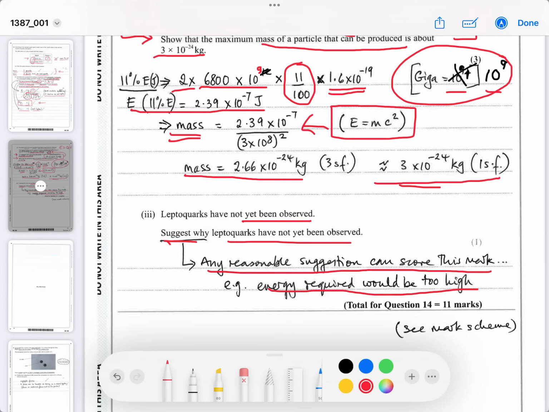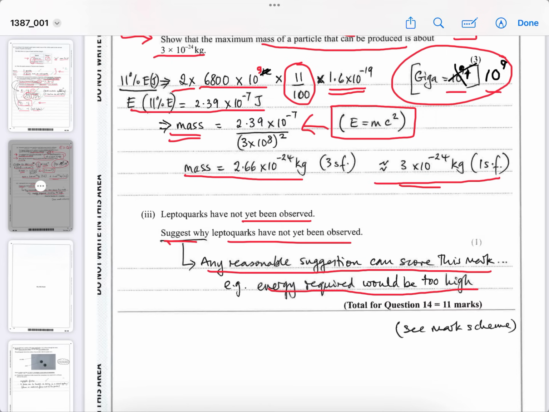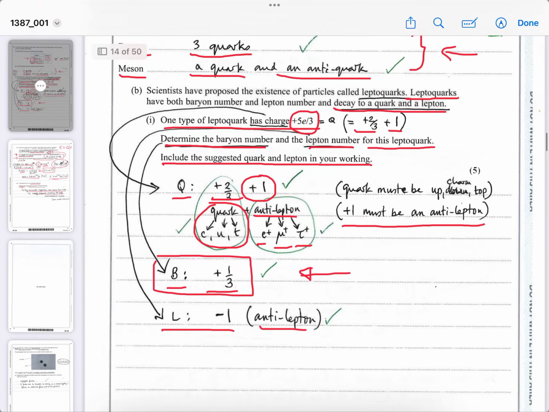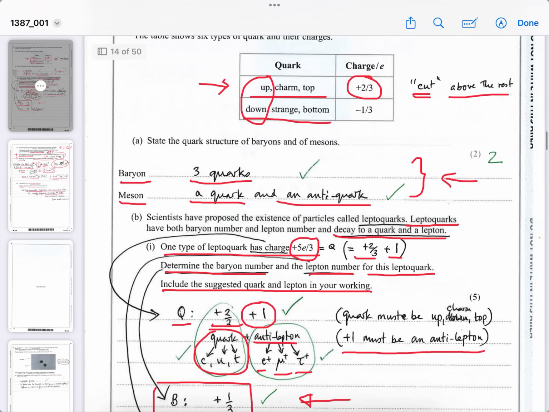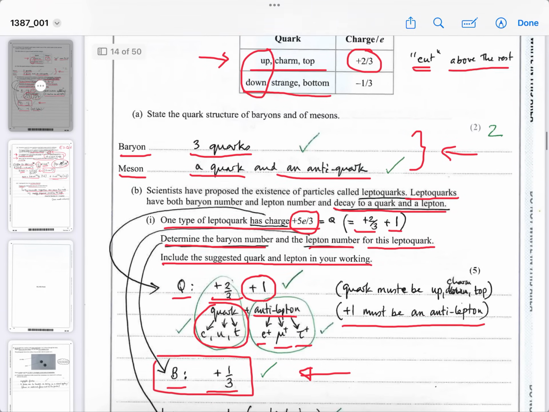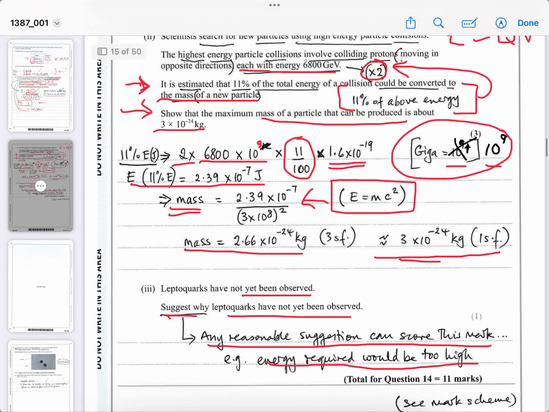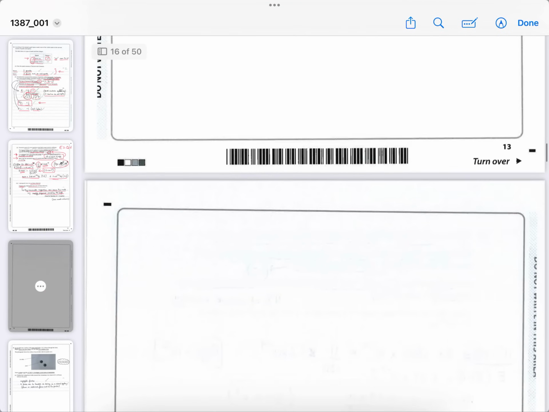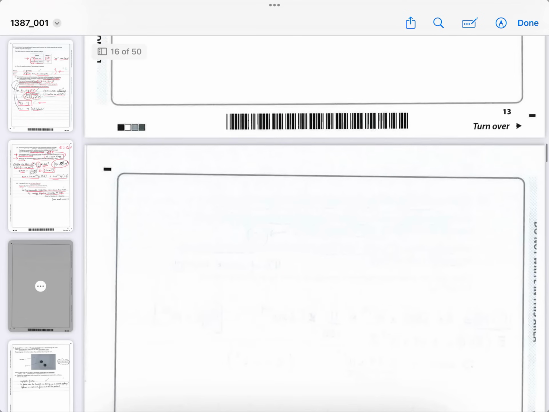Okay? Now, I don't know how they know what the mass of the leptoquark would be. Did they give us any indication as to that before? No. But basically, the more unstable something is, the more massive it will be. So mass is created out of energy according to Einstein's equation.